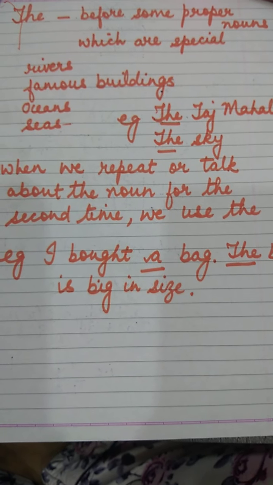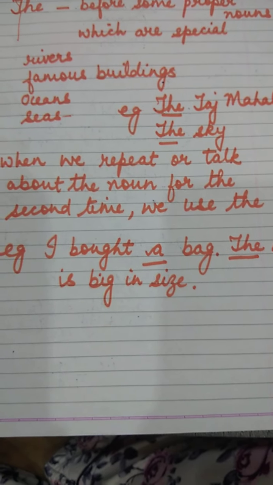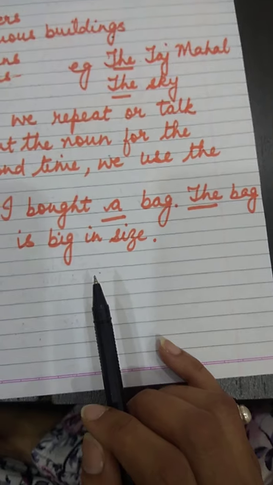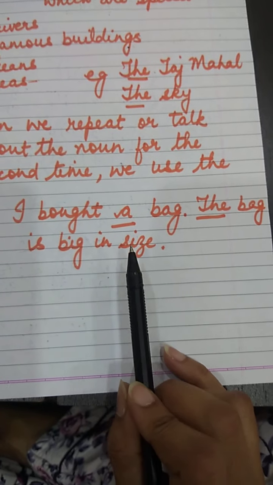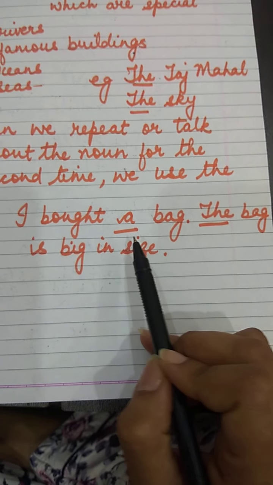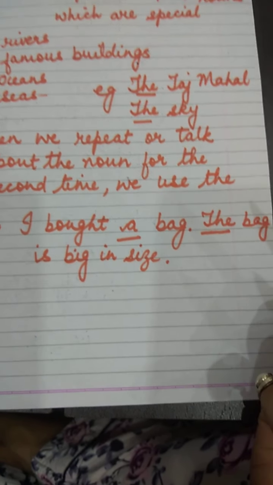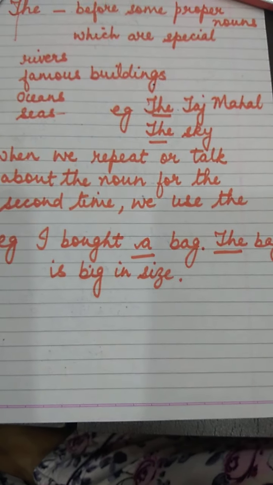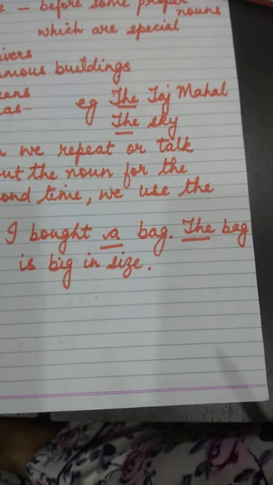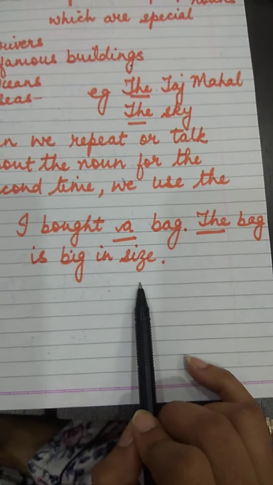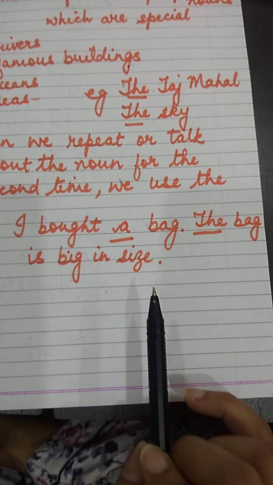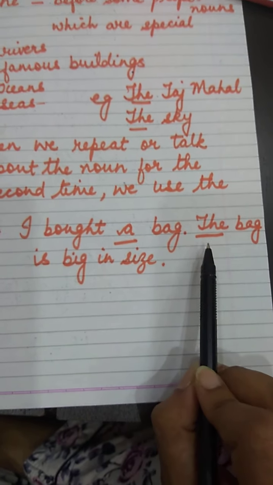And children, the is also used at one very important place: when we repeat the noun. In place of a or an, when we repeat the noun, we use the. Just listen to this example very carefully. I bought a bag. When you bought this bag, it was not special. It was a common bag. But when we talk about that bag for the second time, that bag becomes special. Like, the bag is big in size. So when we are talking about the noun for the second time, we use the.